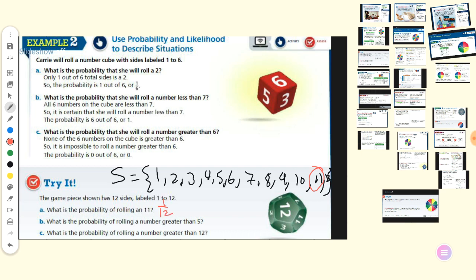What is the probability of rolling a number greater than 5? Greater than 5? 1, 2, 3, 4, 5, 6, 7. So it's 7 over 12.